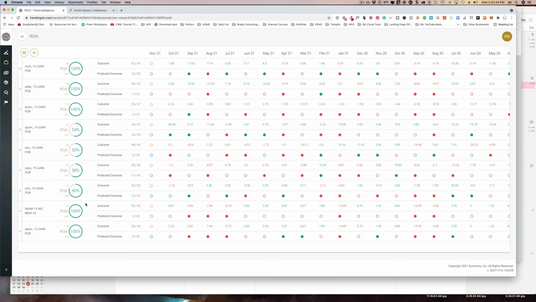You know, the filters you're using have to be the same. You just have to tweak them, and that's what we're doing. So we'll go in and look at, you know what, I'll do Intel since that's even lower. That's 50%. So let's dive into the trend screen for Intel.